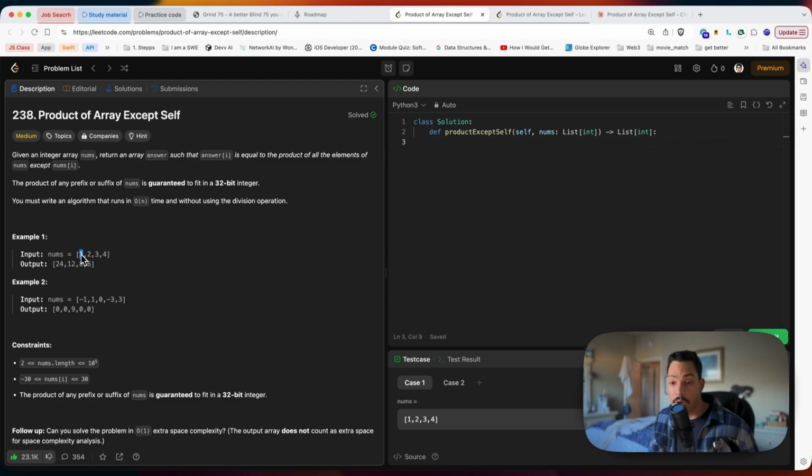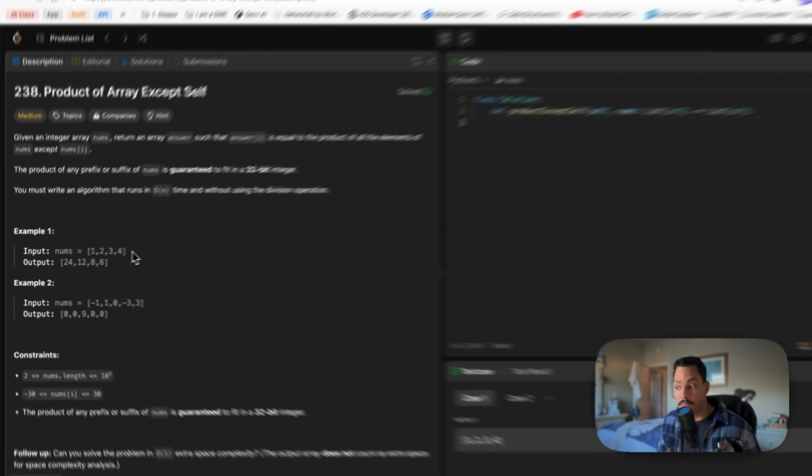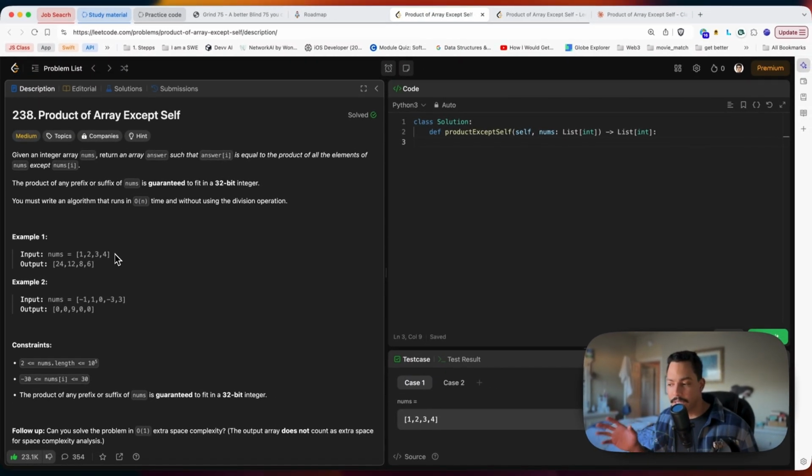Or there's no prefix, but there are 3 suffix, right? And same thing here. This one has one prefix, 2 suffix, and so on. So we know we're going to be doing some running calculations. And again, that comes from studying this kind of stuff.